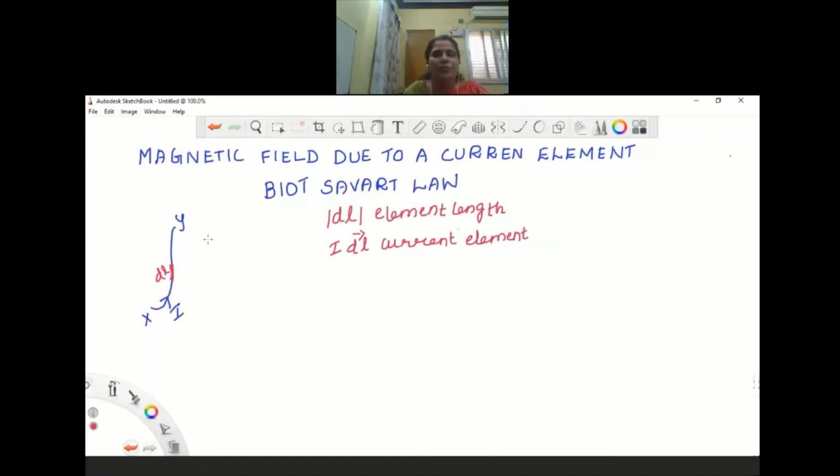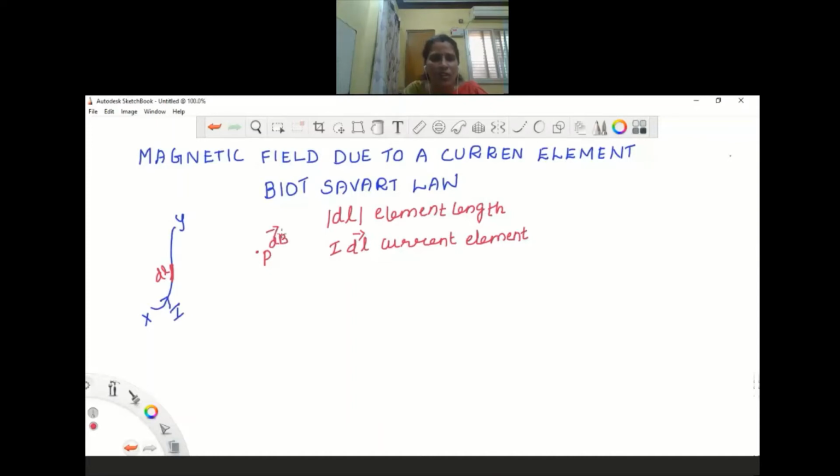So here, what is our aim? We are going to find the strength of the magnetic field at any point. Let P be the point where we are going to find the strength of the magnetic field. Since we consider a small element here, let dB be the small magnetic field.